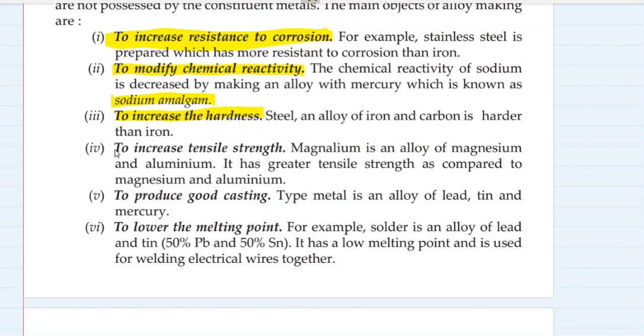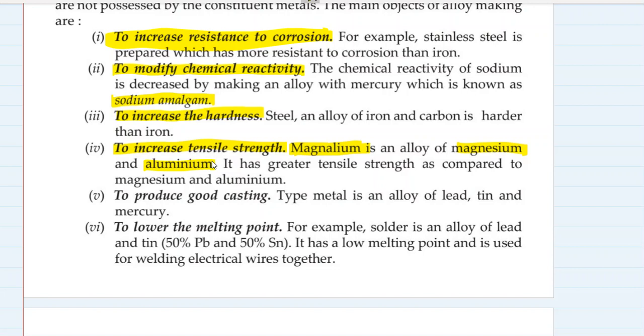To increase tensile strength: magnesium. Remember the word magnalium. It is an alloy of magnesium and aluminium. The name gets mag from magnesium and alium from aluminium. This magnalium has greater tensile strength as compared to aluminium and magnesium. Tensile strength means it can bear a heavy load on it.